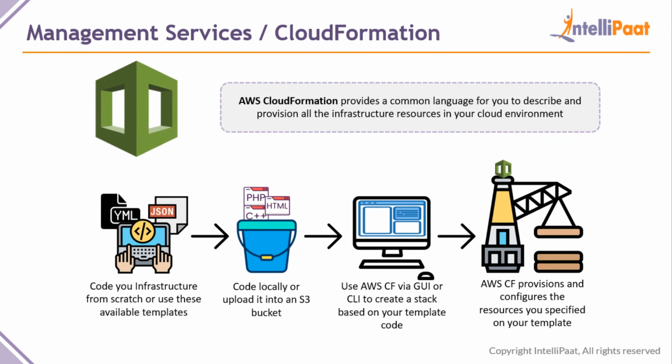And finally, CloudFormation. This is a service which provides you infrastructure as code. You can code your entire infrastructure into one file, and when you run that one file, it will create an entire architecture for you. For example, in that code you would have mentioned, I need 10 servers, I need this much storage space, I need a database service. You can just code it into a YAML or a JSON file, upload it to AWS CloudFormation and run that code. That code can be uploaded locally, or it can be uploaded to an S3 bucket, and when you run it, it will automatically create an entire AWS architecture for you.